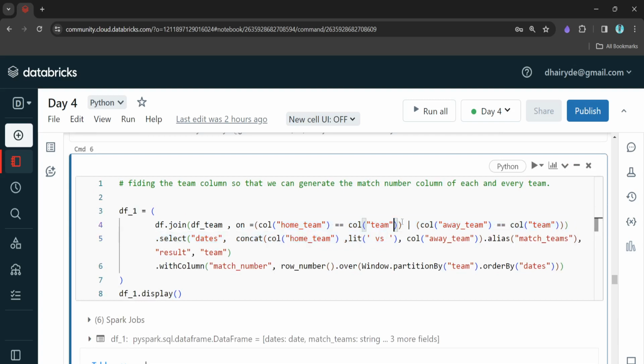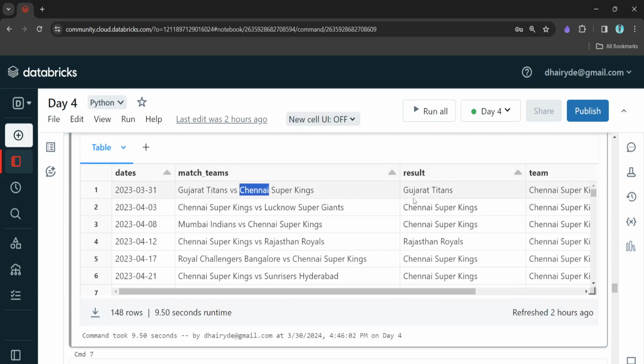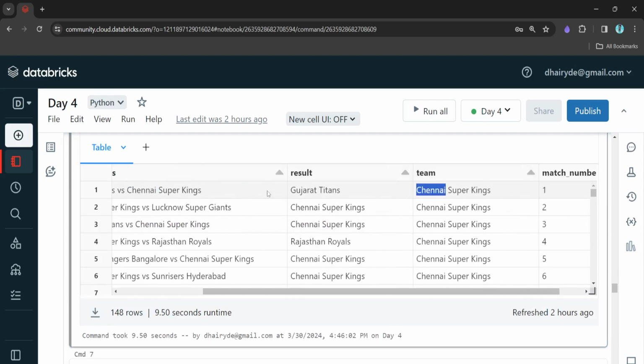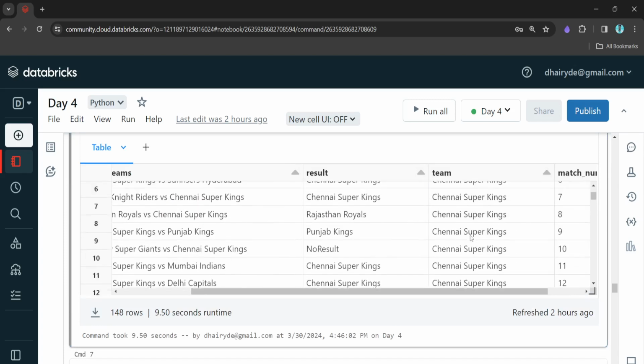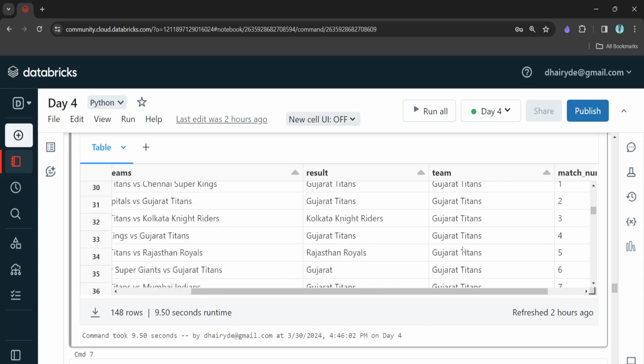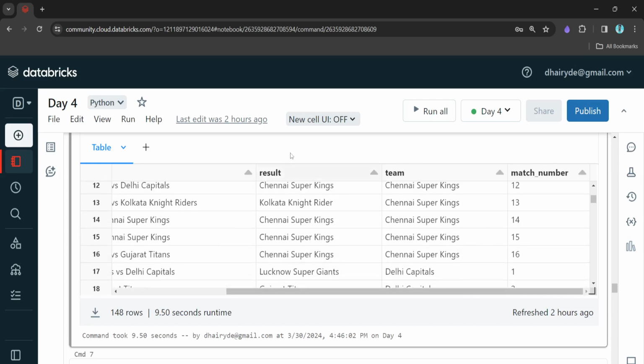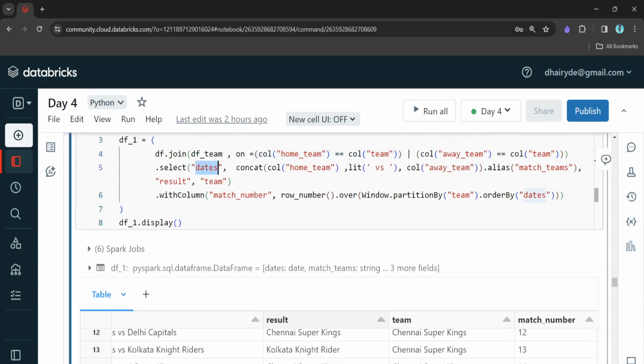How this OR condition works is that wherever the first condition is true, it takes it and straight away jumps to the next row. So it is considering the home team, and then again for each and every record we have the total number of matches played. Those records we have over here, so till this point is done.